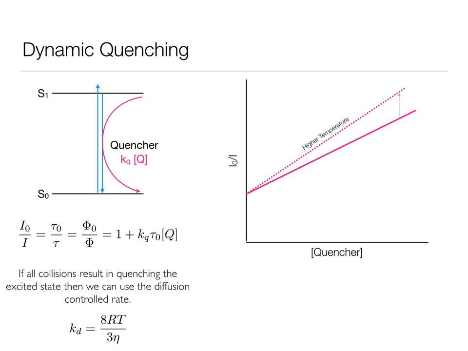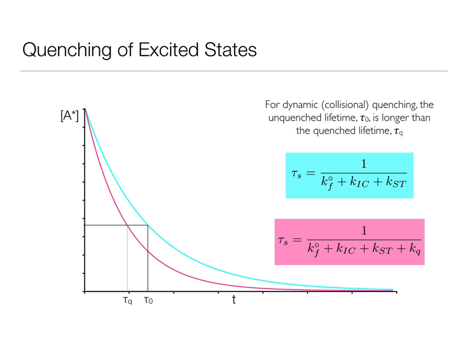In the case of diffusion controlled quenching, as I increase the temperature, I'm going to increase the amount of quenching that I observe, because I can see from this diffusion controlled rate there is a temperature term there. I have more collisions as I increase the temperature. This also has an effect on the lifetime. Here I've got a blue unquenched line and a pink quenched line, and the corresponding equations for lifetime are given in the boxes. The unquenched lifetime has one fewer term than the quenched lifetime, and so the quenched lifetime is going to be shorter. It does still follow first order decays though.